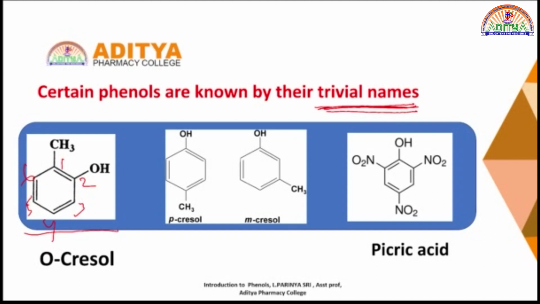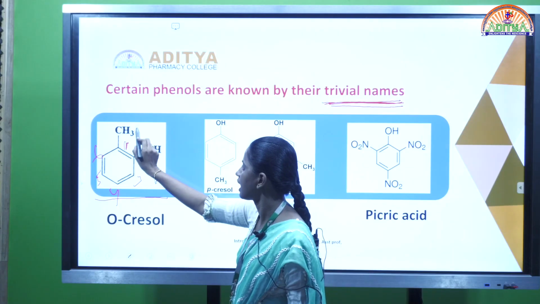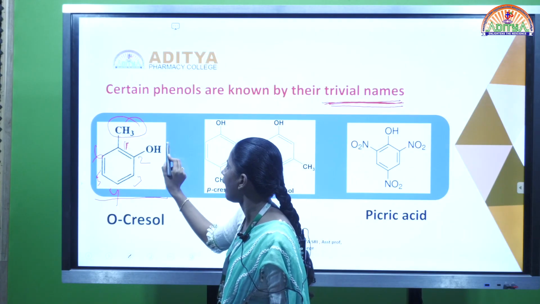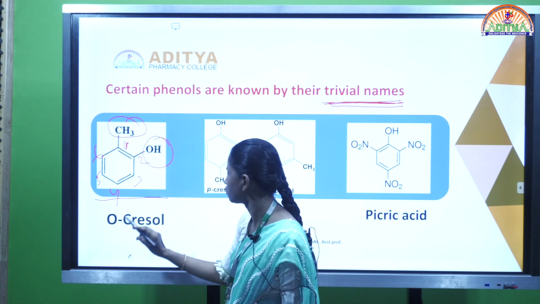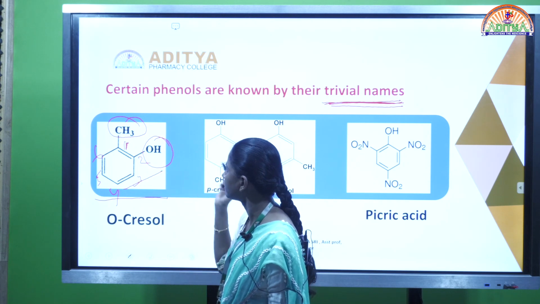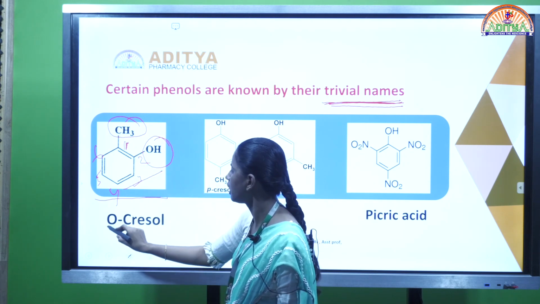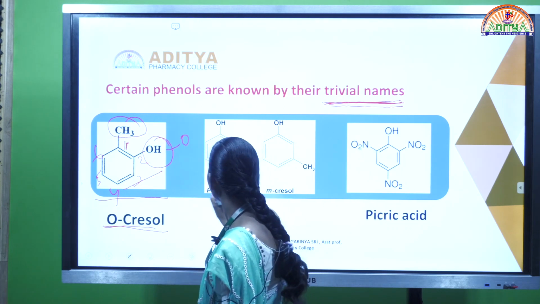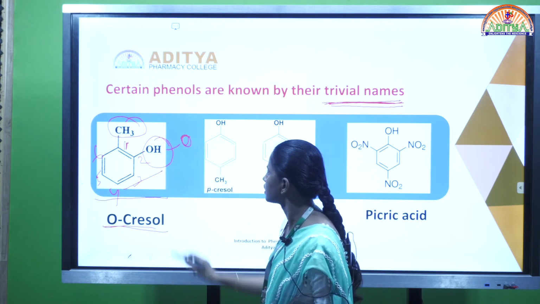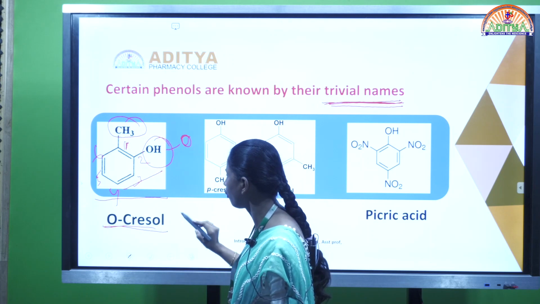Here 1, 2, 3, 4, 5, 6, and at the first position the methyl group is present, and at the second position the OH group is attaching directly to the ring, so this is the phenol, but in the trivial name it is represented as orthocresol, that means this is the ortho position, so this is the orthocresol.